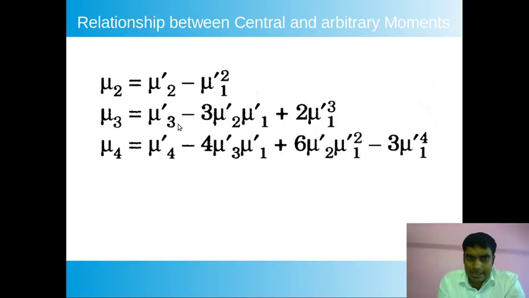Another way is that the signs alternate between positive and negative: first positive, negative; then positive, negative, positive; then positive, negative, positive, negative. Another very interesting point is that the coefficient of this one is 1 and of this one is minus 1, so if you sum the coefficients of the positive and negative signs, it will be 0. Similarly here the coefficient of this one is 1 and of this is 2, so 2 plus 1 is 3, and 3 minus 3 is 0. Here also 1 and 6, the coefficients of positive signs, make 7, and minus 4 and minus 3 is also 7.